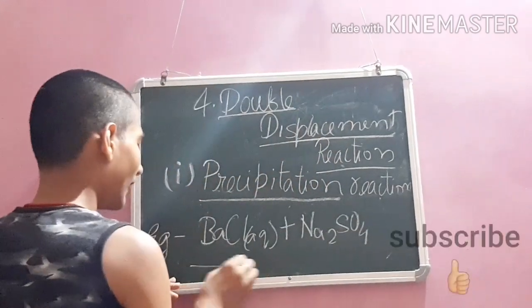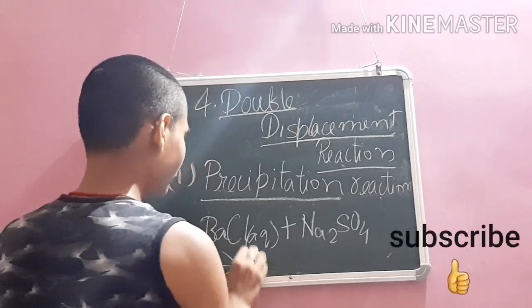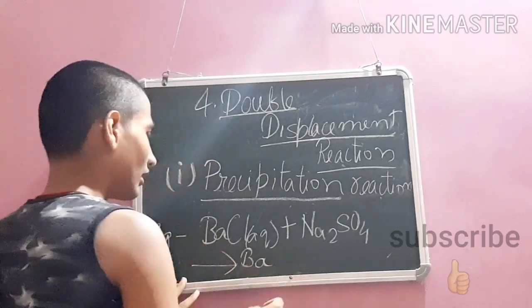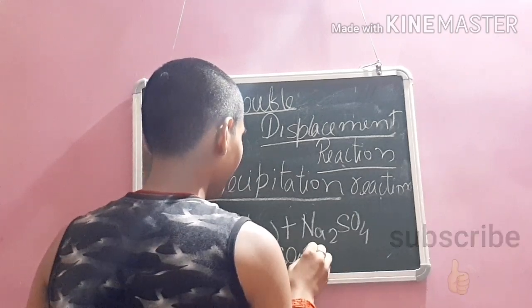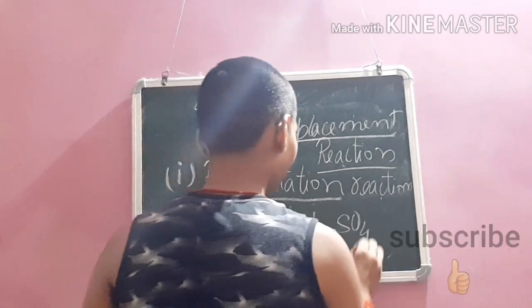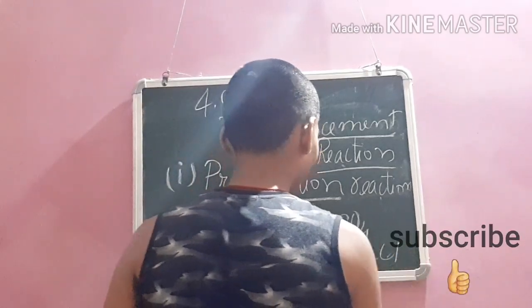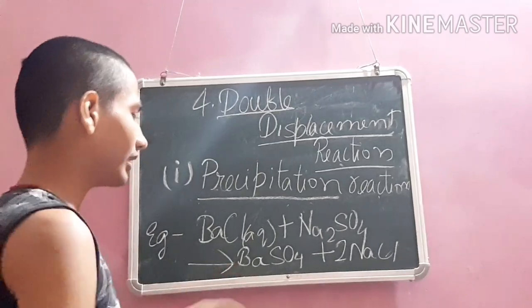When we react both, then barium sulfate plus common salt will be formed, and this is the balanced chemical equation.